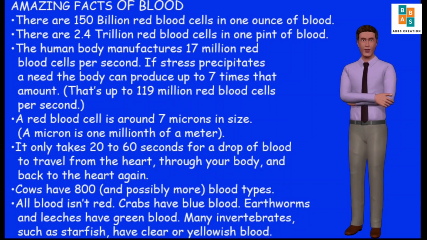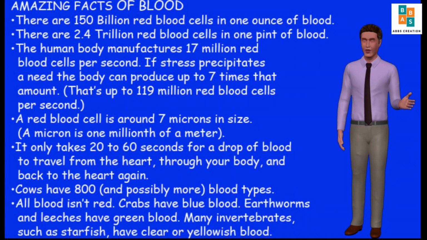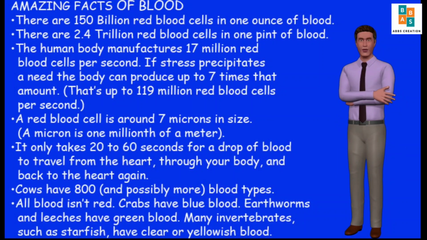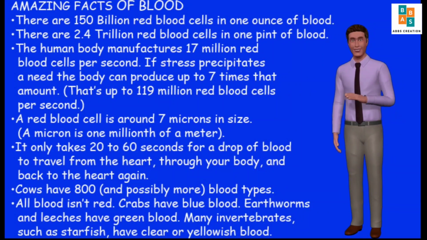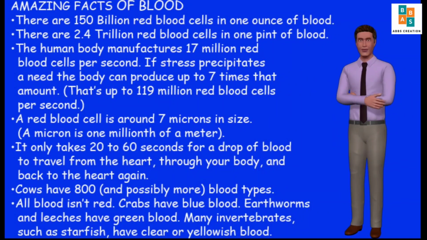It only takes 20 to 60 seconds for a drop of blood to travel from the heart, through your body, and back to the heart again. Cows have 800 and possibly more blood types. All blood isn't red. Crabs have blue blood. Earthworms and leeches have green blood. Many invertebrates, such as starfish, have clear or yellowish blood.